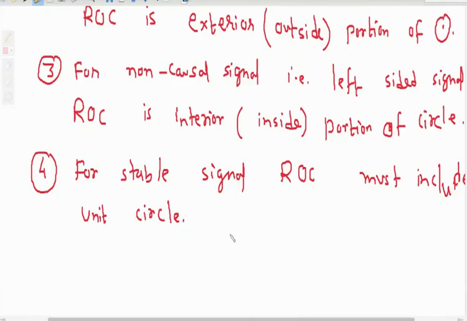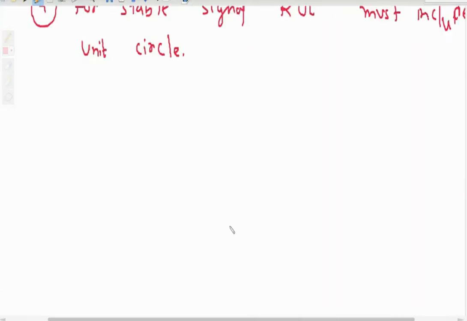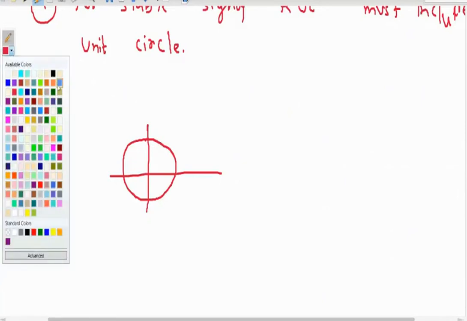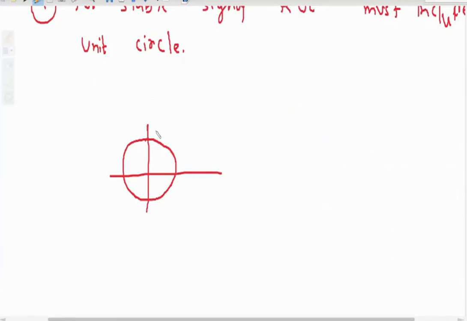Suppose I have this type of Z transform, this type of ROC. This is one unit circle. I am not able to draw a proper circle here, but I hope you can understand.